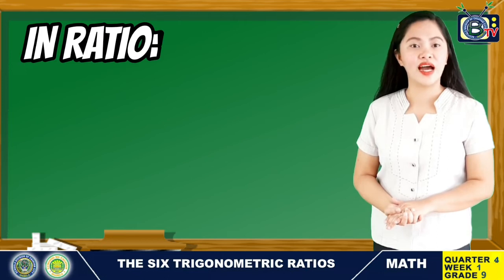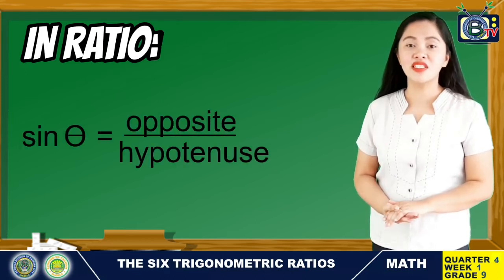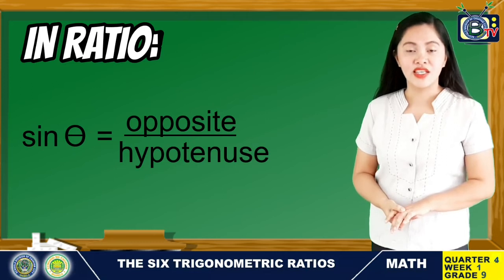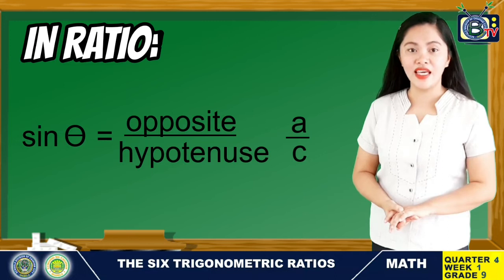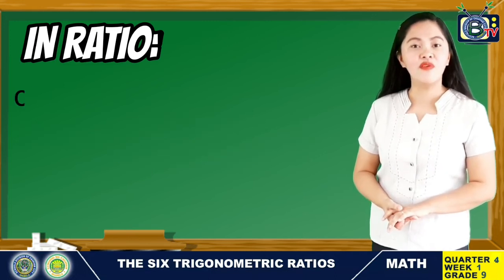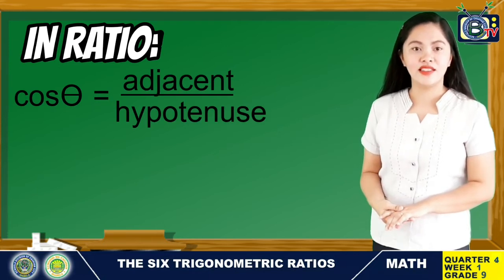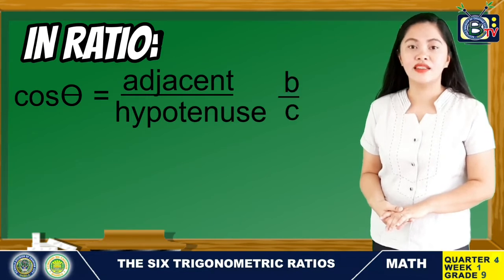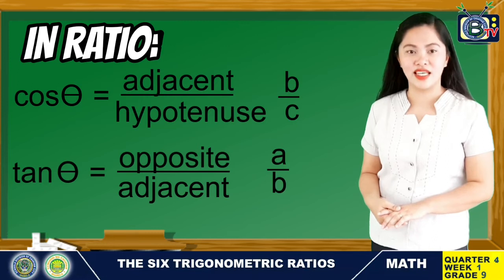So if we write the ratios, sine theta is equal to opposite over hypotenuse. In this given, our value of opposite is a and our value of hypotenuse is c. On our cosine, the ratio is cosine theta is equal to adjacent over hypotenuse, and tangent theta is equal to opposite over adjacent.